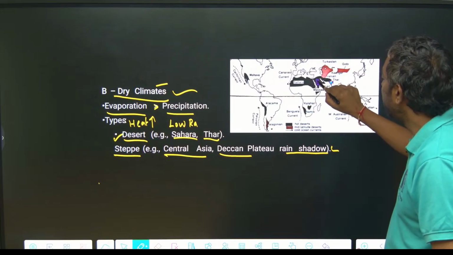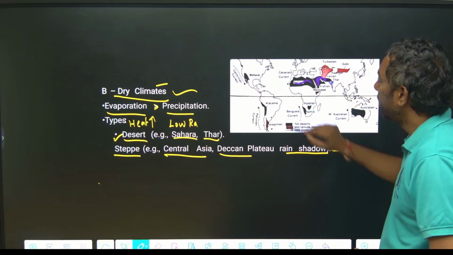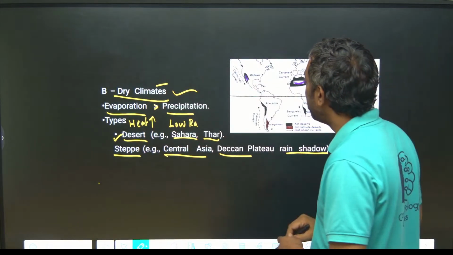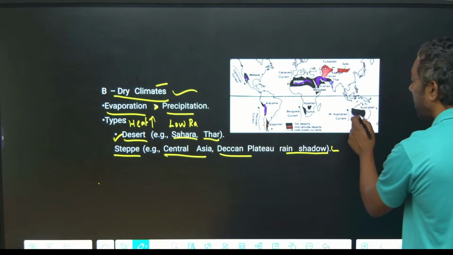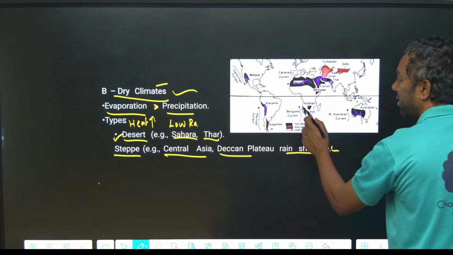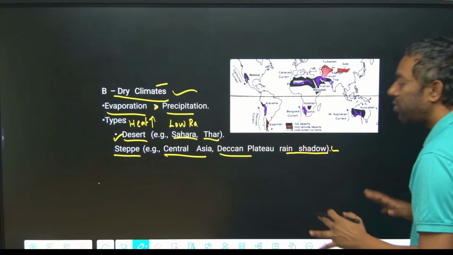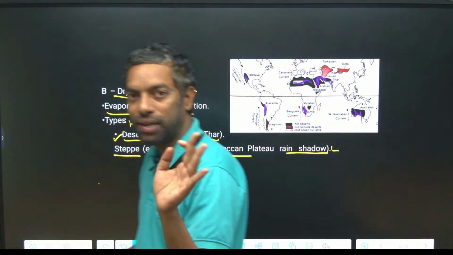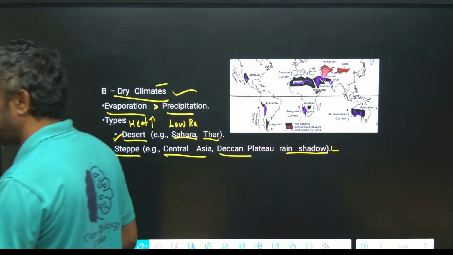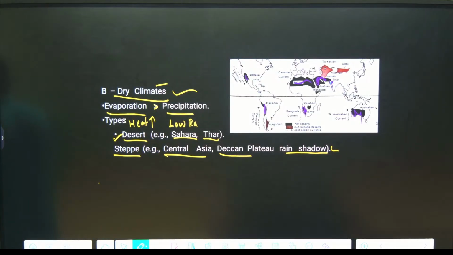This is the Arabian desert, this is the Sahara desert, this is the American desert on the west side, this is the South American desert on the west side, this is the Australian desert on the west side, and this is the desert in South Africa. All deserts are on the west side of the continent. This is the unique feature of the deserts, guys.